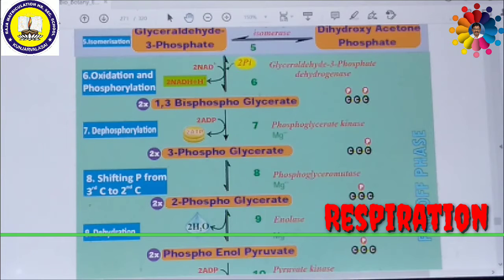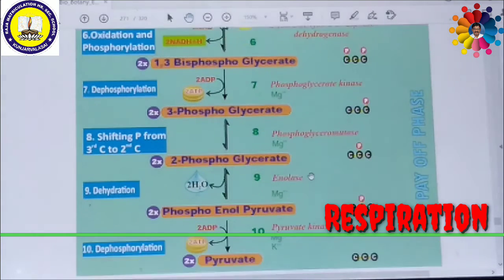Then 3-phosphoglycerate is converted into 2-phosphoglycerate with the help of the enzyme phosphoglyceromutase, and Mg2 plus ion is also utilized during this shifting of the phosphate. Then 2-phosphoglycerate is dehydrated by removal of 1 water molecule from the substrate, which is called enolation. Enolation takes place with the help of the enzyme enolase to produce phosphoenol pyruvic acid, or phosphoenol pyruvate.